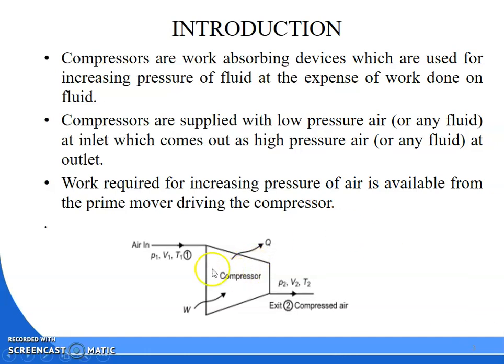If you can see the diagram, we are giving air at the inlet at a pressure of P1, volume V1 and temperature T1. Here heat will be rejected and work is done on the system. Work done on the system is negative work, that is why it is a work absorbing device. What we get from the compressor is pressure P2, volume V2 and temperature T2. When you compress something, the pressure increases as well as the temperature, but the volume decreases.